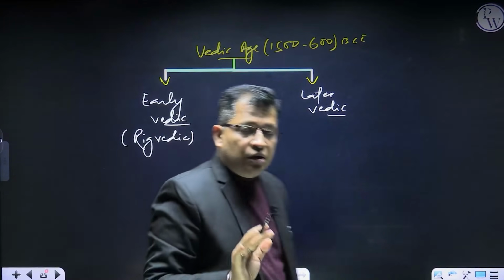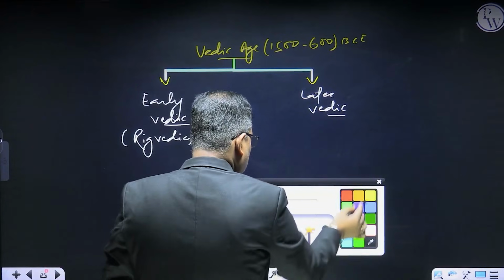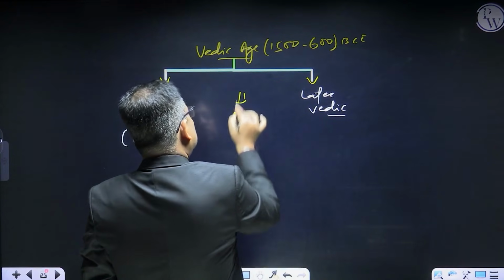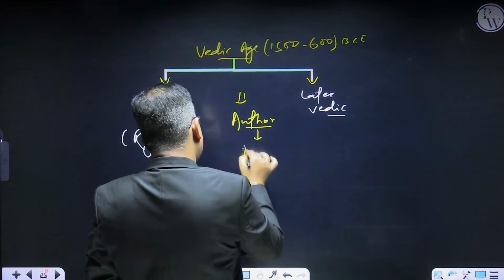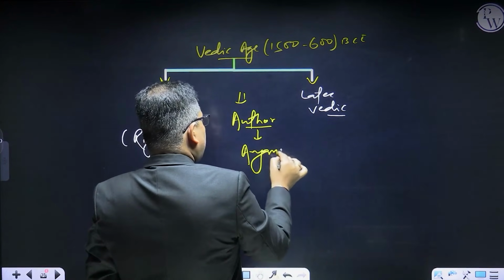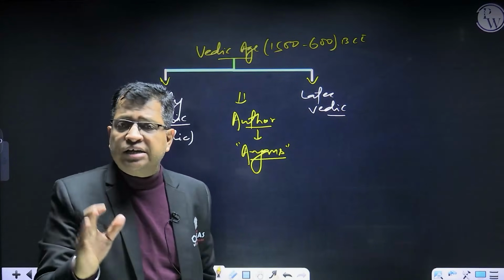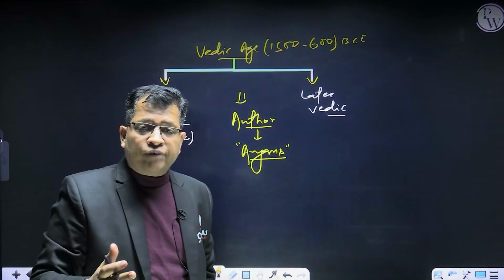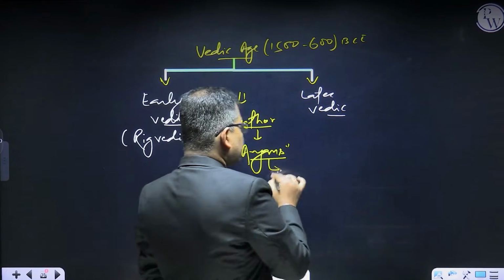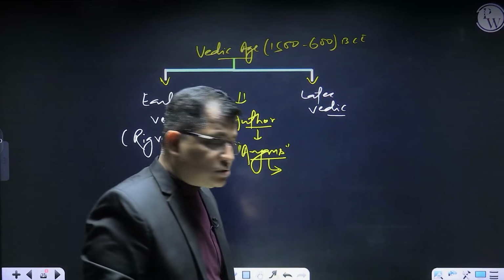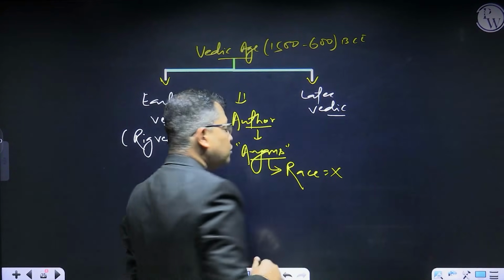Now the first thing, just listen to me carefully, that is an important thing. See, the authors of this culture, the Vedic culture, were the Aryans. Now if we have to identify these Aryans, we cannot identify them as a race. Rather, we can identify them as a speech group, right? This is not a race. Aryans, that is called Indo-Aryans, right?